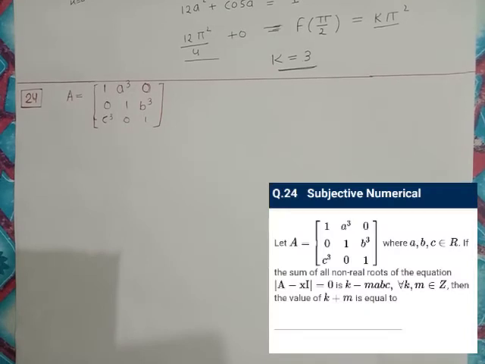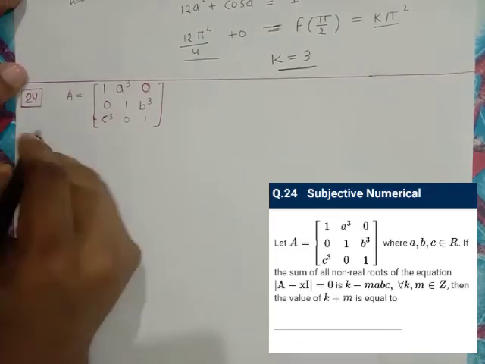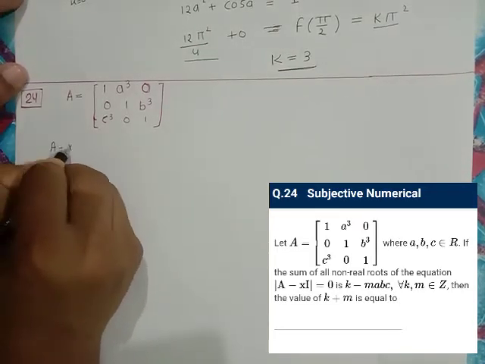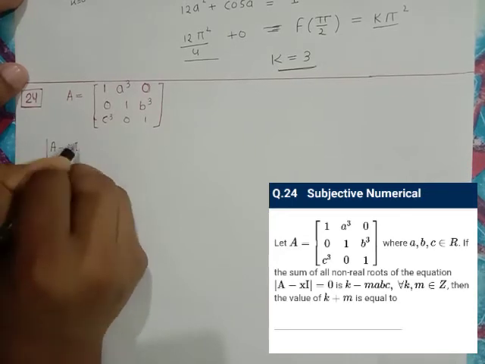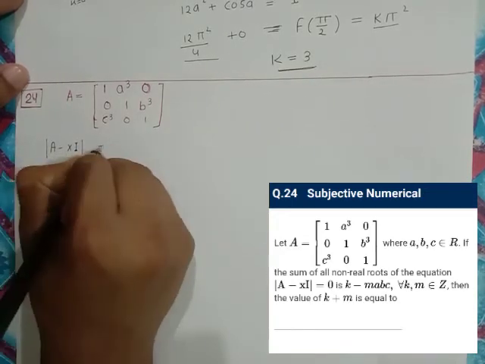Question number 24. Matrix A is given and the determinant of A minus xI is equal to 0. The sum of non-real roots of the equation is k minus m abc. Then what is k plus m? So first of all, what is A minus xI, I being the identity matrix? So this will be simply